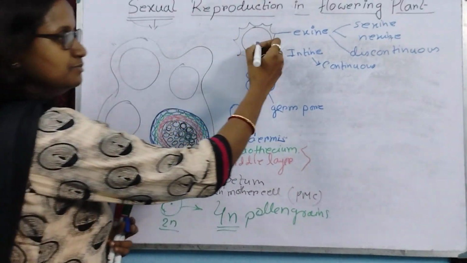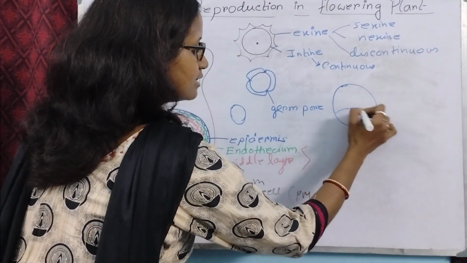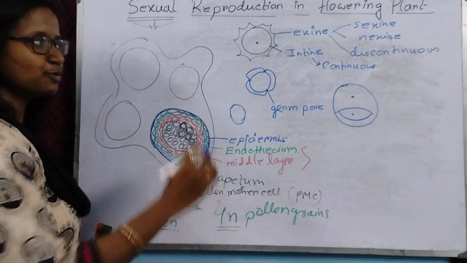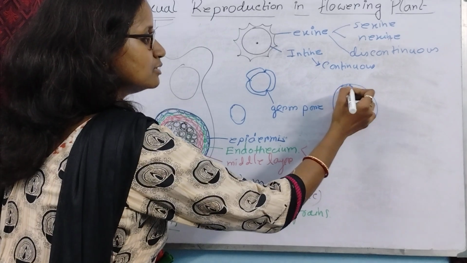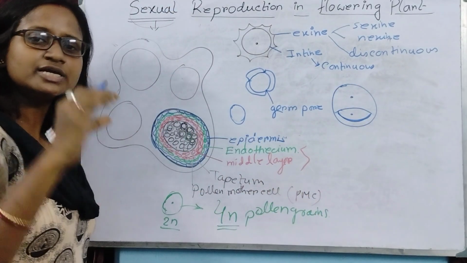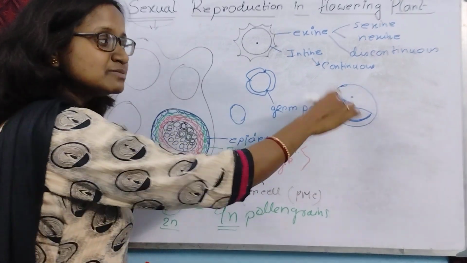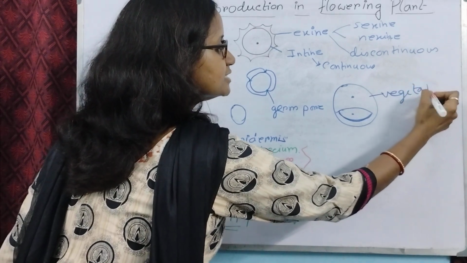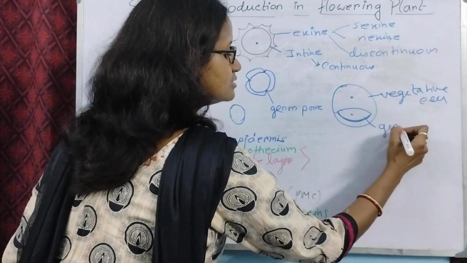Inside there are 2 cells, 2 nuclei, as the pollen nucleus divided into 2 nuclei. So there is a big cell, and within the big cell there is a small cell. This small cell is floating in the cytoplasm of the big cell. The big cell is called the vegetative cell, and the small one is the generative cell.